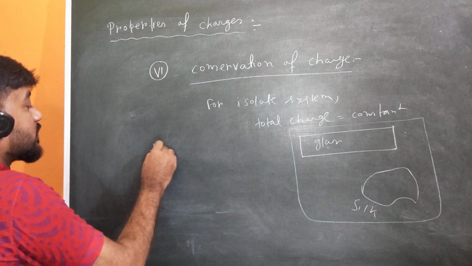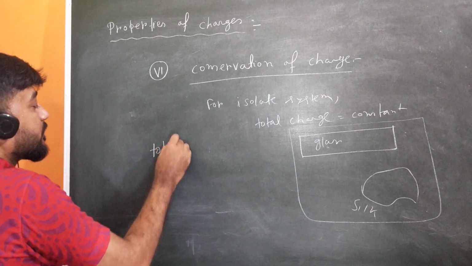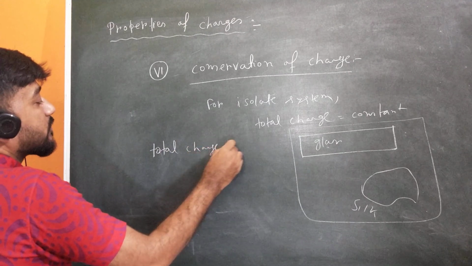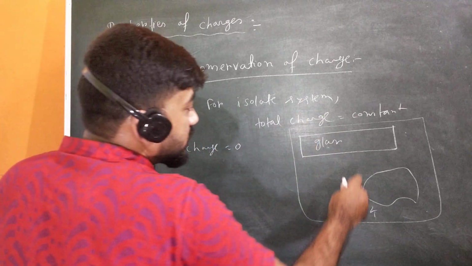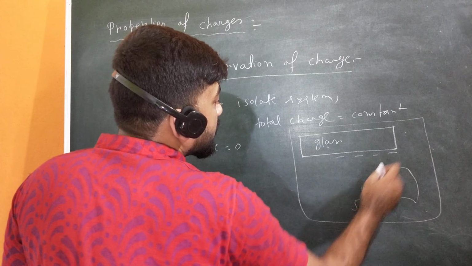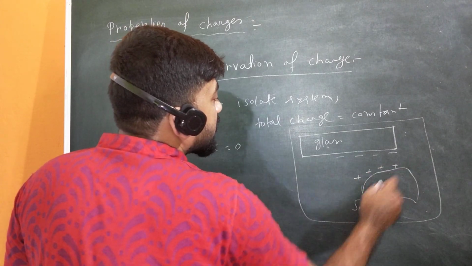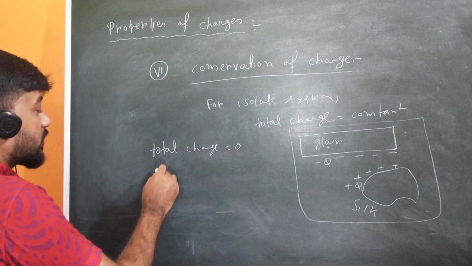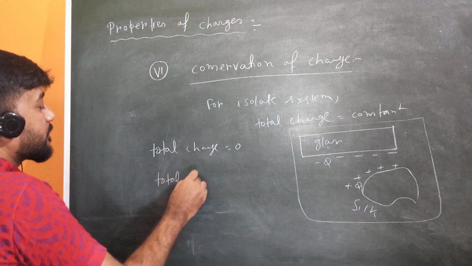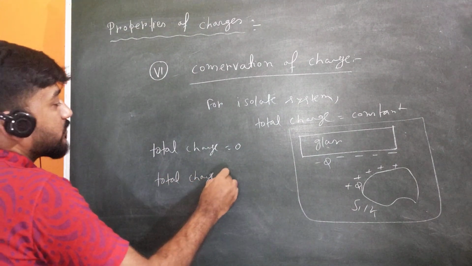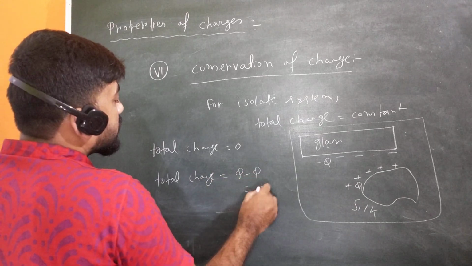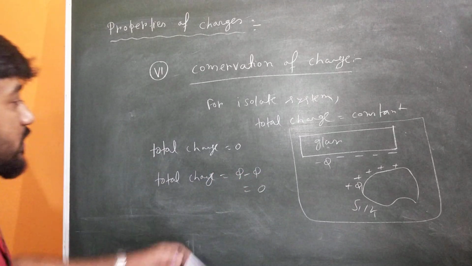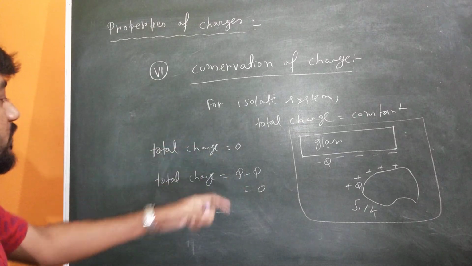So initially total charge is equal to 0. Now if you rub these two, then negative charge will form here and an equal amount of positive charge will form here. So this will be minus q and this will be plus q. After rubbing, the total charge will also be the same. The total charge will be q minus q is equal to 0.